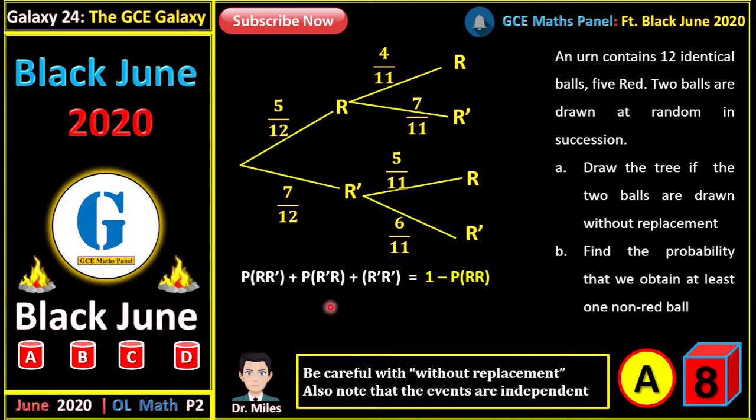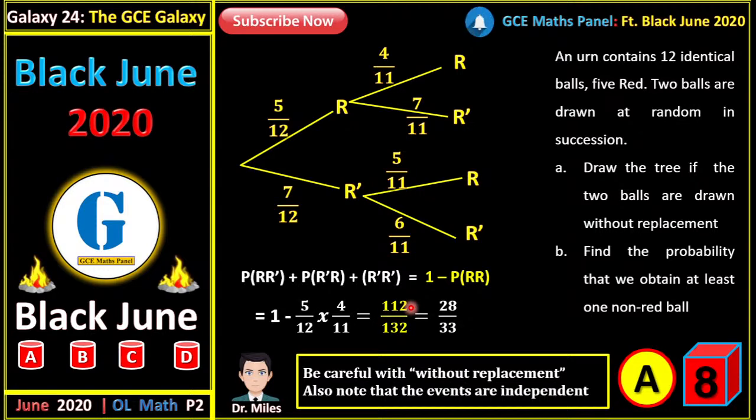what? The probability that the first ball is red and the second is not red, or the first ball is not red and the second is red, or both balls are not red. Because at least one ball is not red. So in this particular case, either the first is red and the second is not red, or the first is not red and the second is red, or both are not red. So in this case now, we just multiply the probabilities above and you will have the answer.